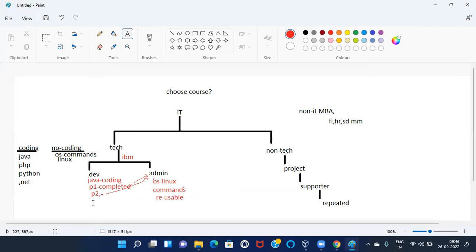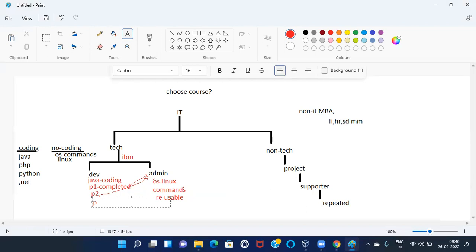And coming to project 3, very, very important. This is not related to Java. This is related to .NET.